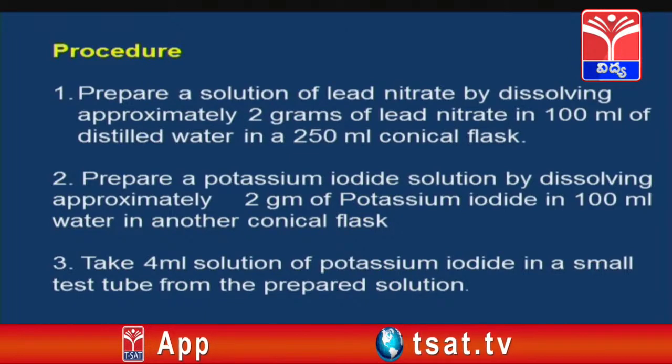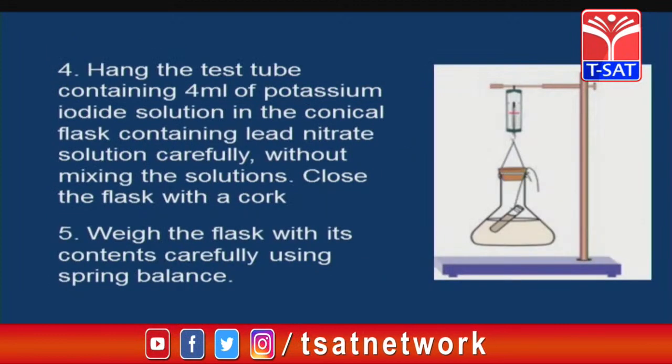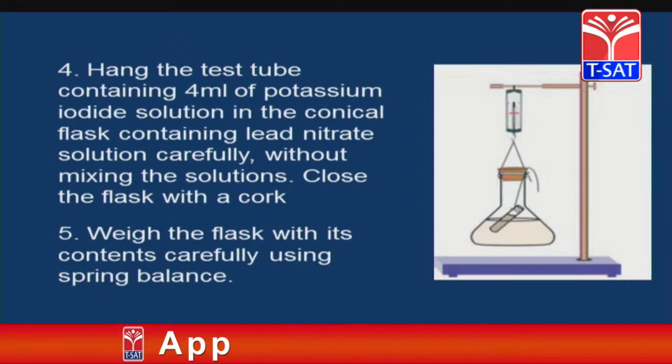Then take 4 ml of the potassium iodide solution in a small test tube. Next, hang the test tube containing the 4 ml of potassium iodide solution in the conical flask containing the lead nitrate solution carefully, without mixing the solutions.